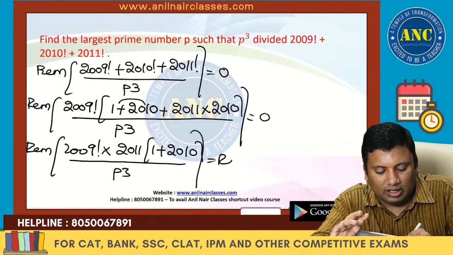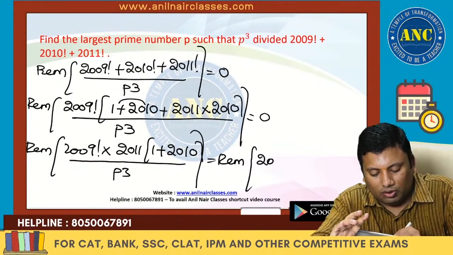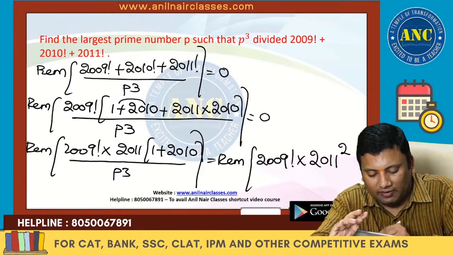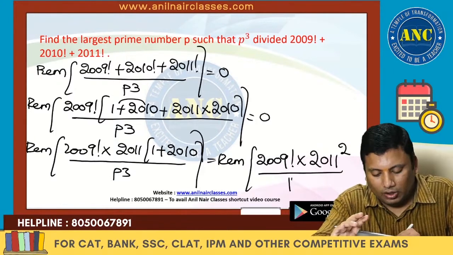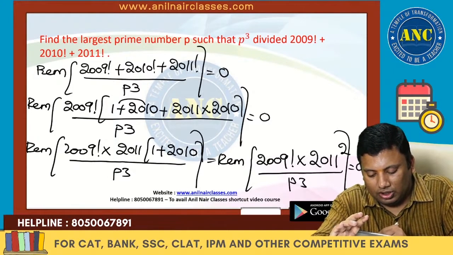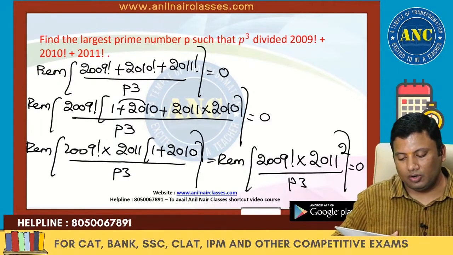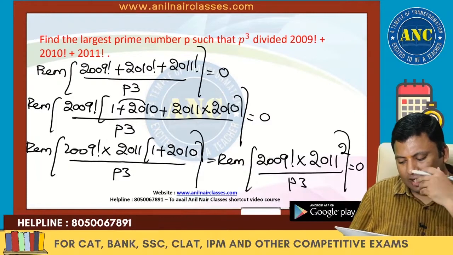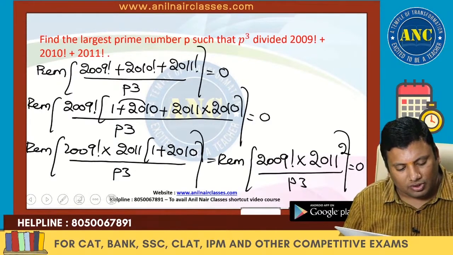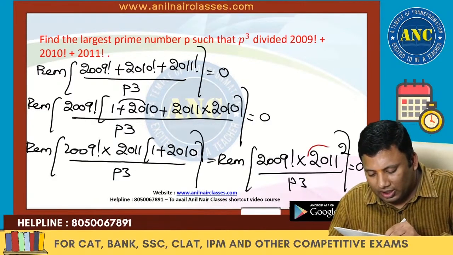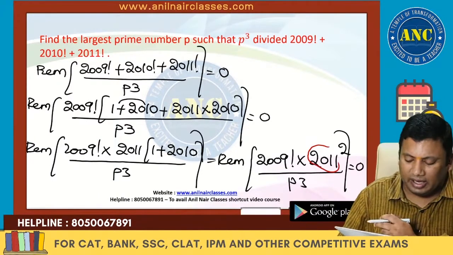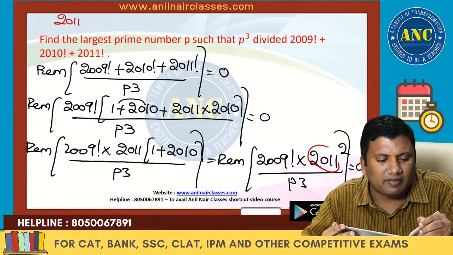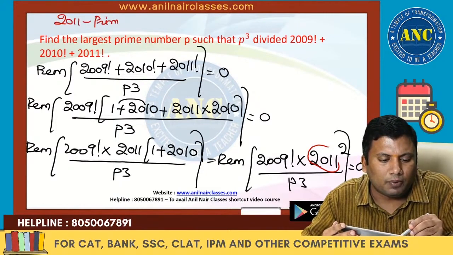This is nothing but a remainder of 2009 factorial into 2011 square divided by p cube equivalent to 0. Now if you see here, I require the largest prime number. Now if you see, that means 2011, is it a prime number? We will check whether 2011 is a prime or a composite number.